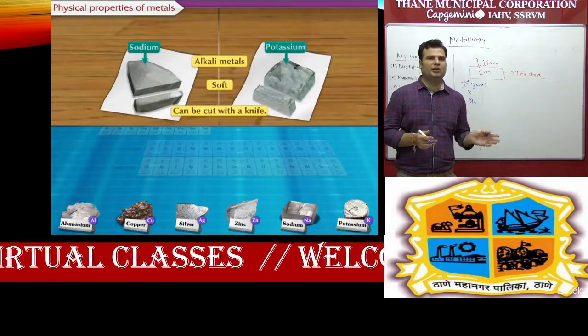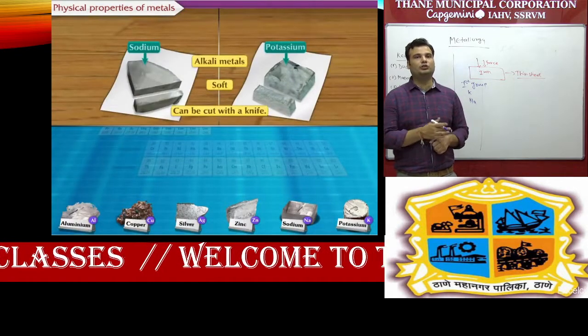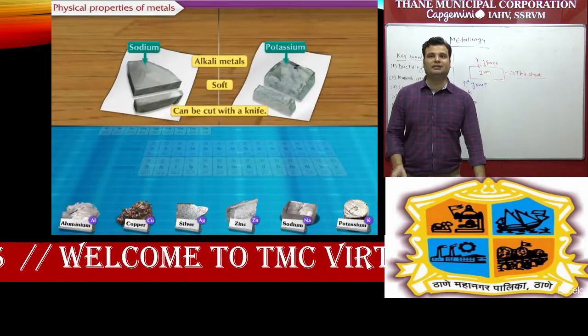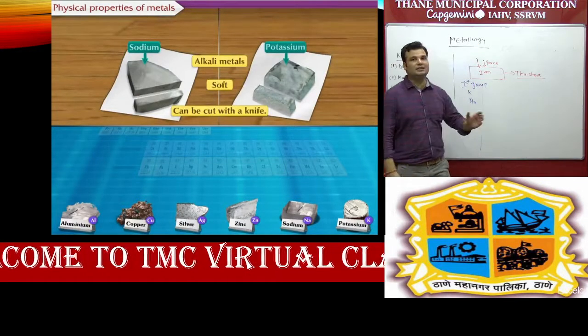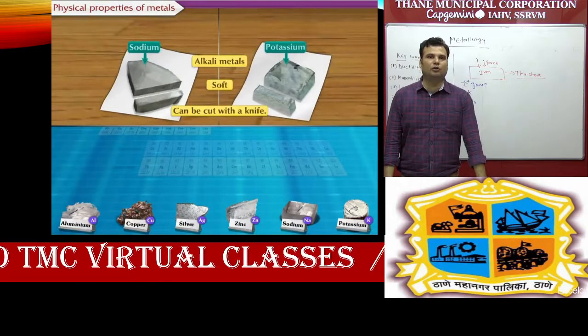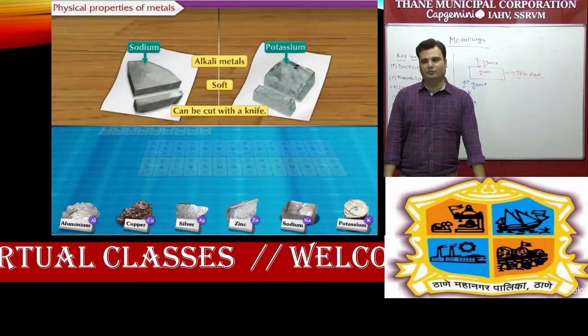Why alkali metal? Because their oxides are soluble in water, so we can cut with knife, so it is soft. So aluminum, copper, silver, these are hard, but you can take some example like potassium and sodium. These are the soft thing and we can cut with knife. So some exception case you have to remember also, that all alkali metals basically are soft, can be cut with knife.